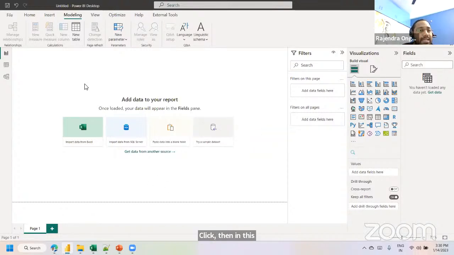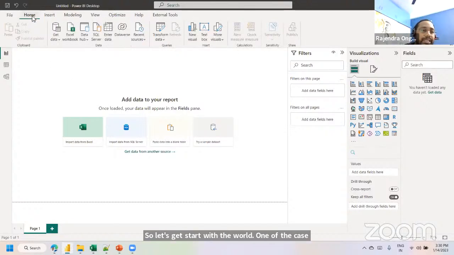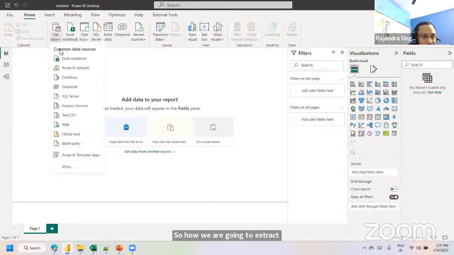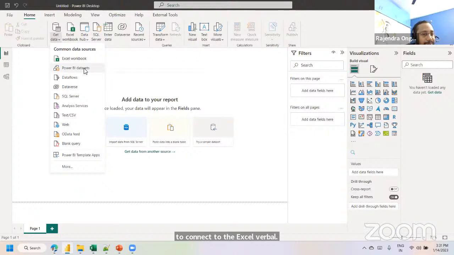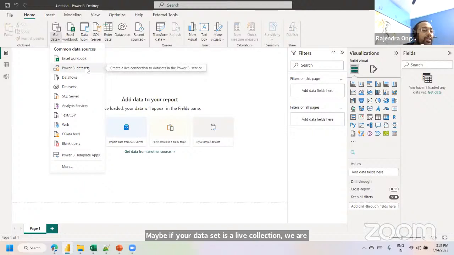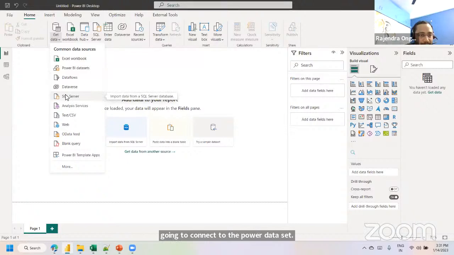Let's get started with one of the case studies. See here how we are going to import data. As I mentioned, we need some data sets, right? So how are we going to extract the data? In the Home tab, we have the Get data option. These are the different data sources. If your data resides in an Excel file, you connect to the Excel workbook. If your data set is a live connection, we connect to the Power BI data set. If your source system is an on-premises SQL Server, we can connect to the SQL Server source system by passing the server details and so on.